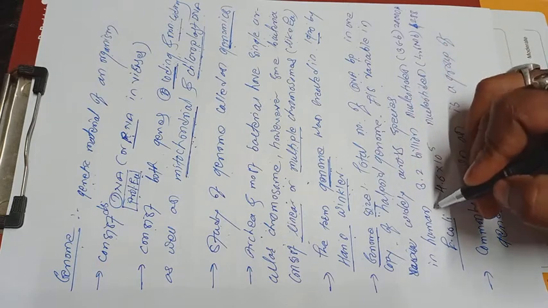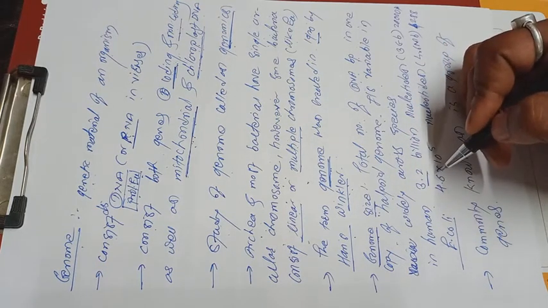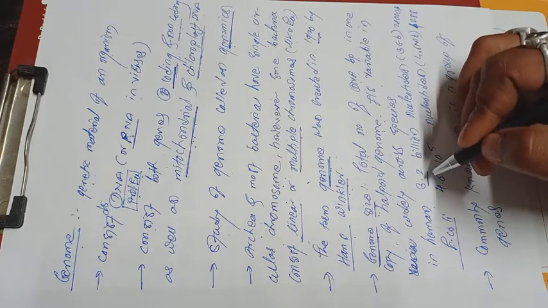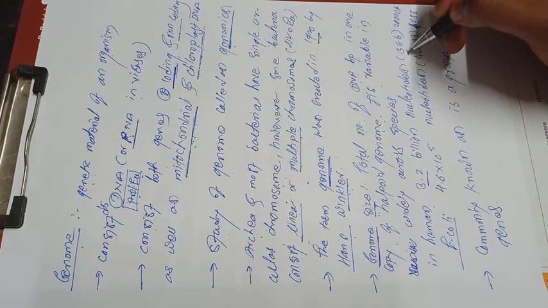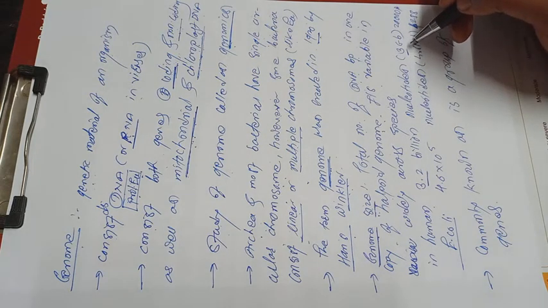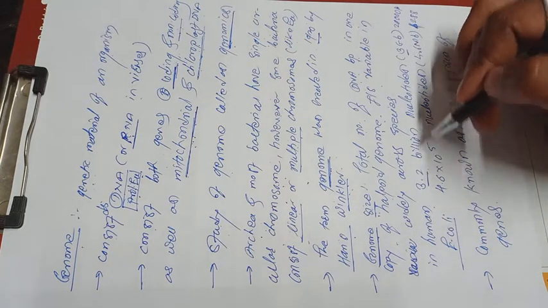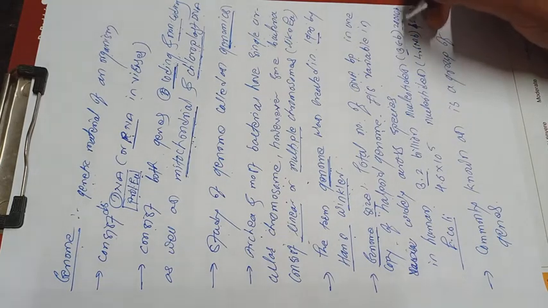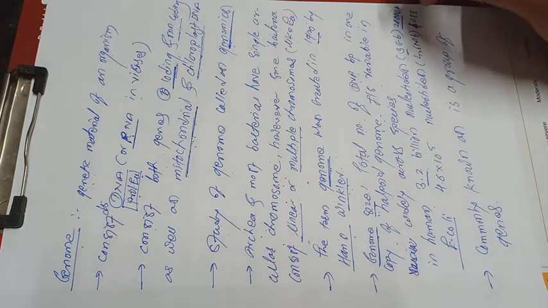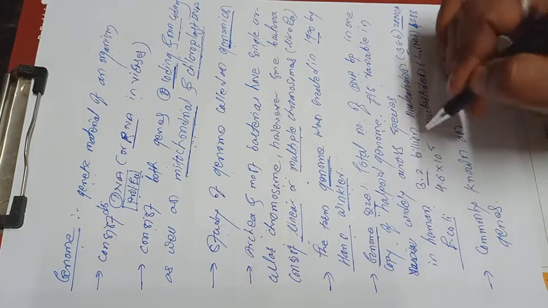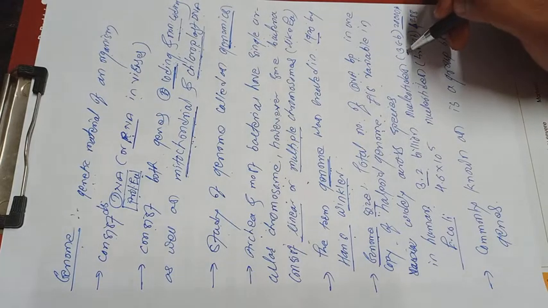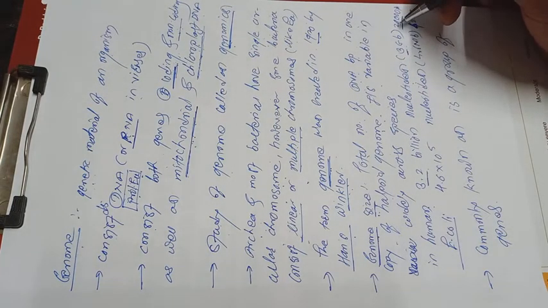For example, in the human there are 3.2 billion nucleotides present in a single genome, which is about 3 gigabytes in size, and approximately 20,000 genes are present in a human being. That is Homo sapiens, which carries 3.2 billion nucleotides, approximately 3 GB, and about 20,000 genes in a single genome.